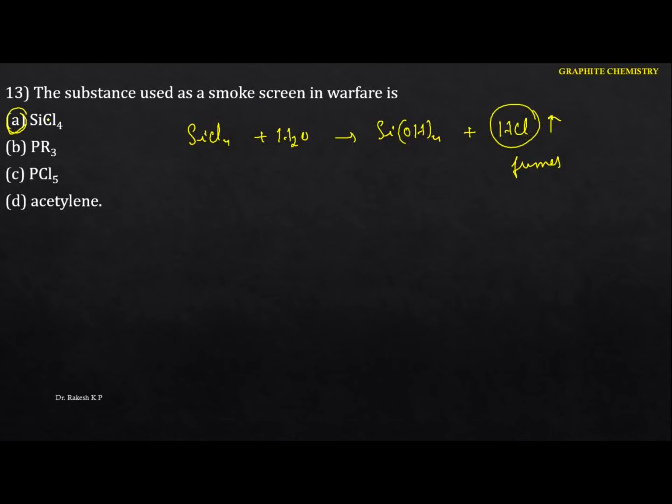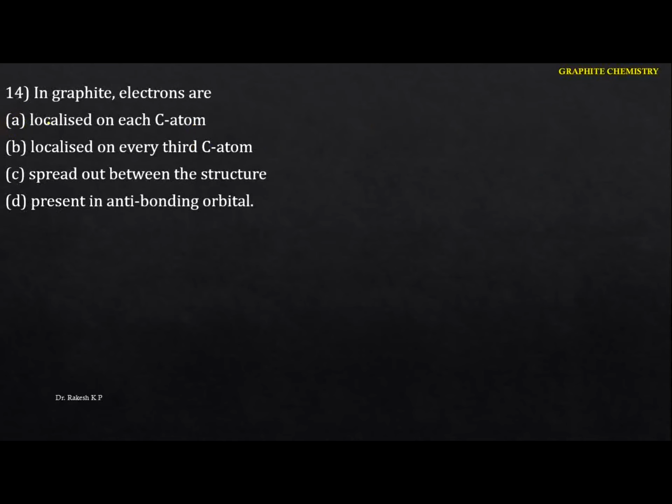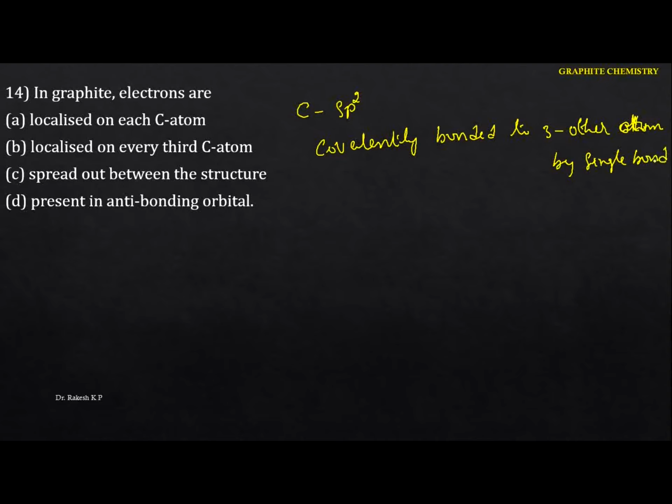Next one: in graphite the electrons are... you have to identify. In graphite the carbon atom undergoes sp2 hybridization, and it is covalently bonded to three other atoms by single bonds.